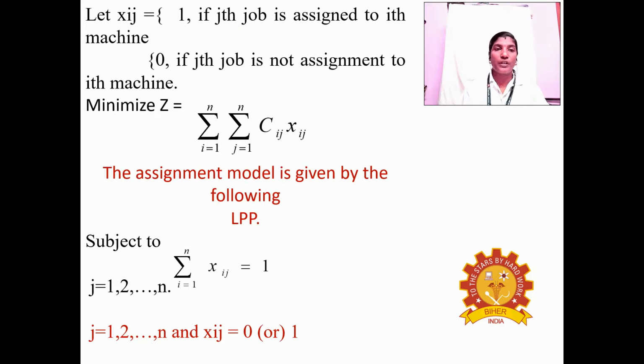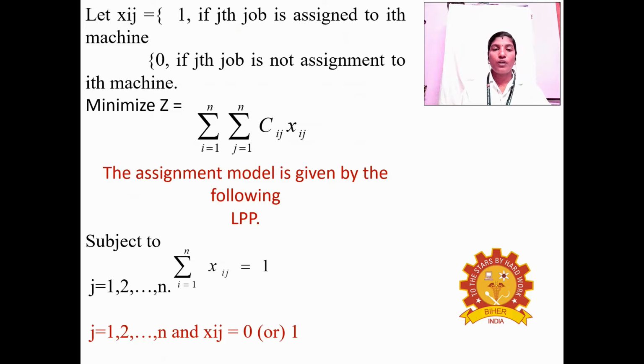Okay, this is clear. And minimize the Z. That is the linear programming formulation. So the objective function is minimization Z equals summation of i equal to 1 to n and j equal to 1 to n of Cij Xij.